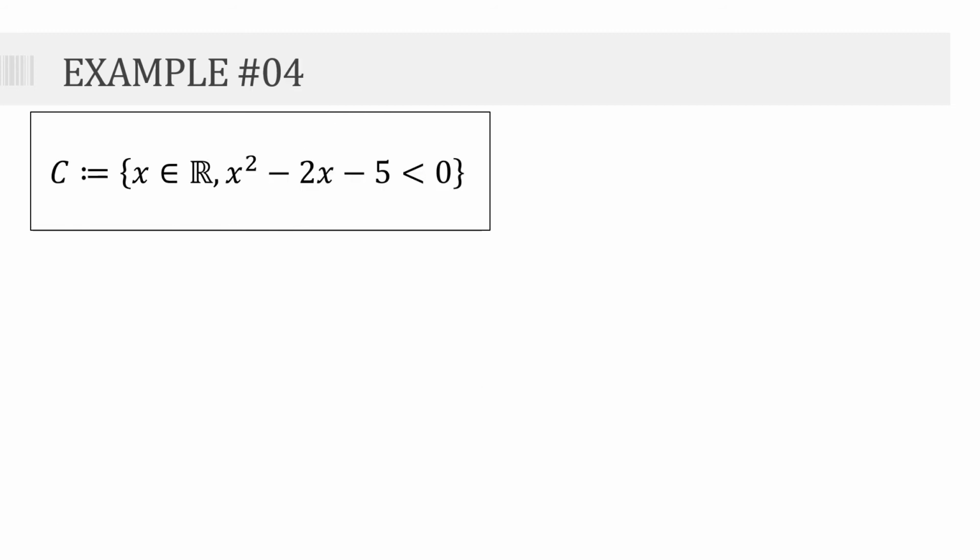For the last example, we have the set C, which contains all x element of R, where x squared minus 2x minus 5 is less than 0. Notice that our quadratic expression here is not factorable. So, gamitan natin siya ng quadratic formula para ma-factor.